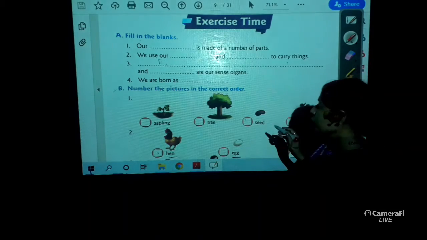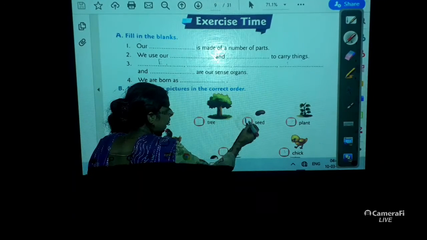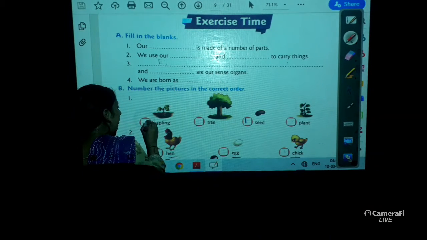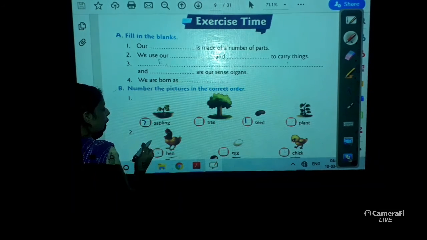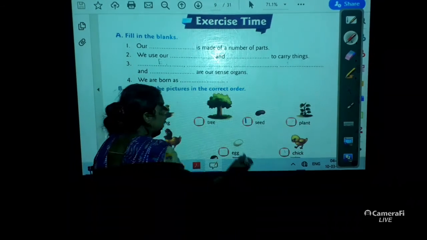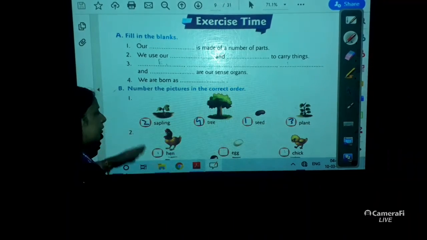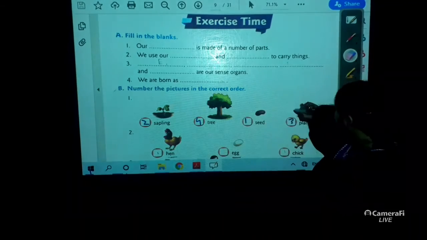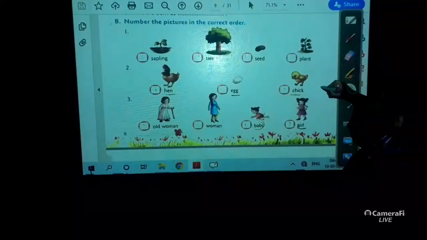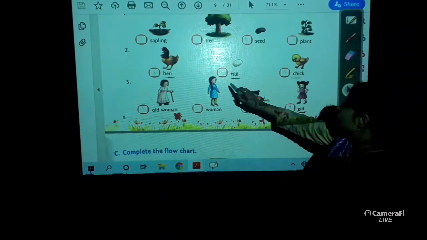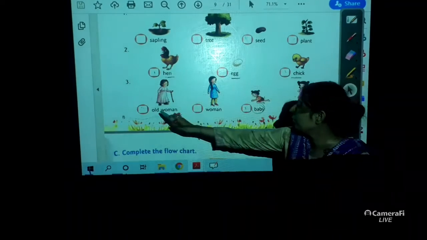Now, you need to number this. Number the picture in the correct order. This is the first, we know it very well. Then number 2, this one will be number 2. Yes, and this one will be number 3. And this is 4. In the same way, you need to complete the whole thing. First, this one will be 1, then 2, then 3. Again 1, 2, 3, 4.